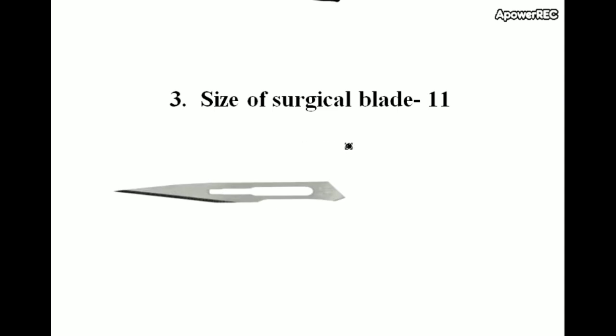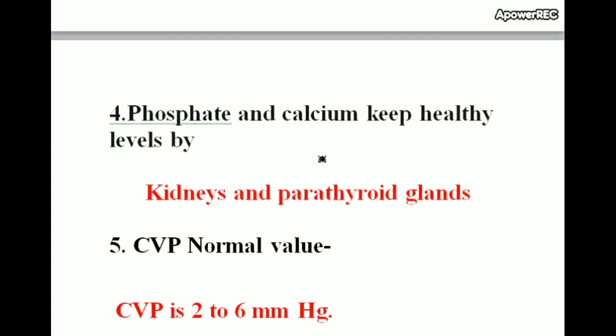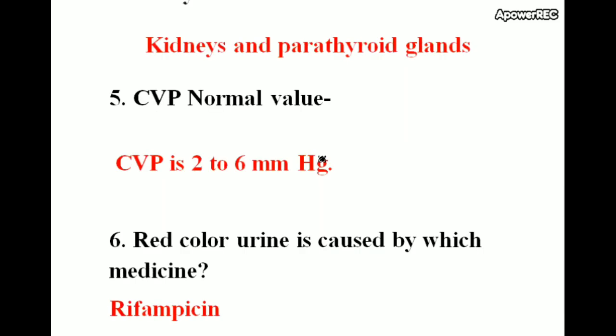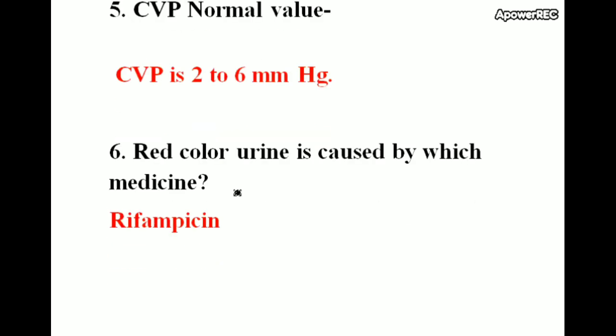Size of surgical blade 11. From this picture you have to identify the size of the surgical blade, which is 11. Phosphate and calcium are kept at healthy levels by the kidneys and parathyroid gland. CVP normal value is 2 to 6 mm of Hg. CVP is central venous pressure.